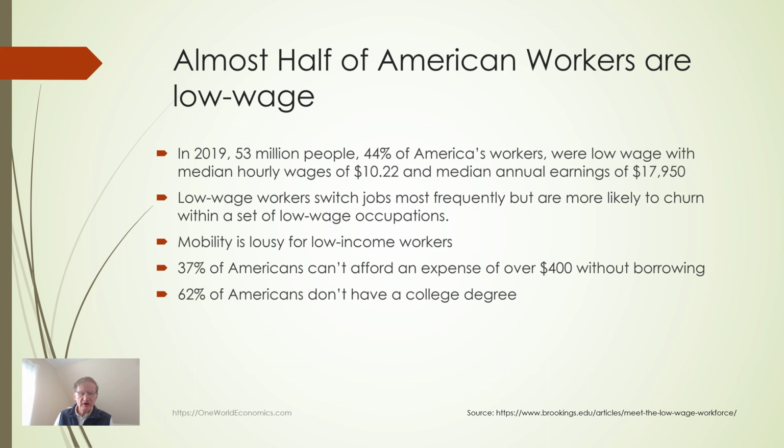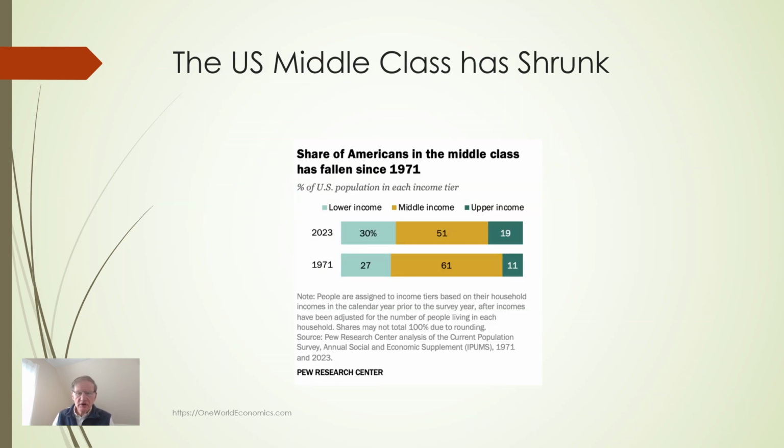37% of Americans can't afford an expense of over $400 without borrowing, and 62% of Americans don't have a college degree. This chart from Pew Research shows that the middle class has shrunk since 1971. Pew Research defines middle class as from two-thirds to twice median income. Both the low end and the upper end of the income spectrum have grown.